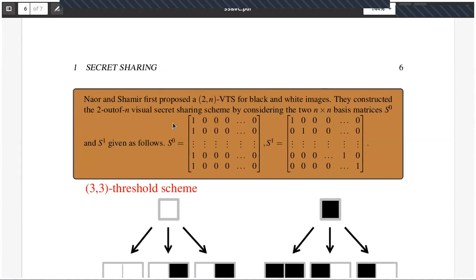Is this brown color box visible? Amaya? Yes, sir. Is it possible to read also? Yes, sir.